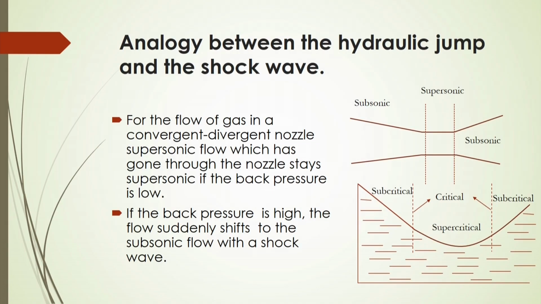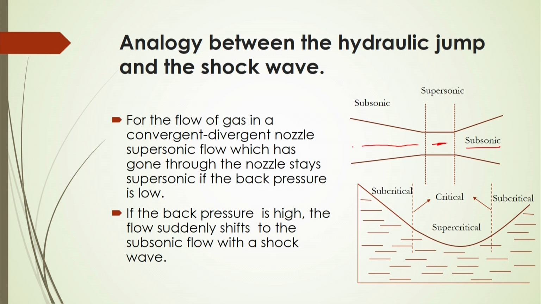And in that case, you will see there will be a certain analogy between the hydraulic jump and the shock wave. For the flow of gas in a convergent divergent nozzle, if you are considering one nozzle, then you will see in this figure that flow is coming from this position to this position and then this position.